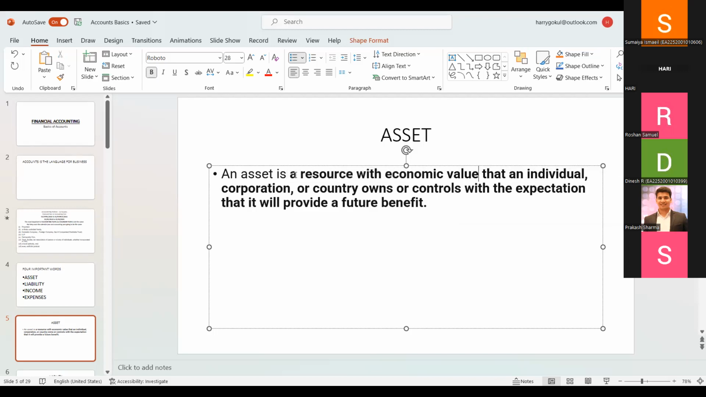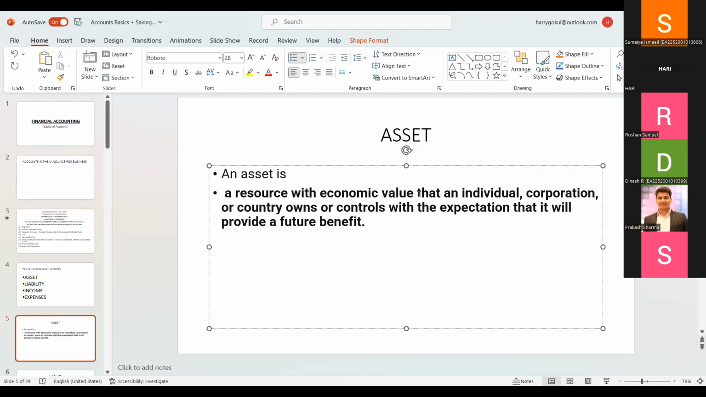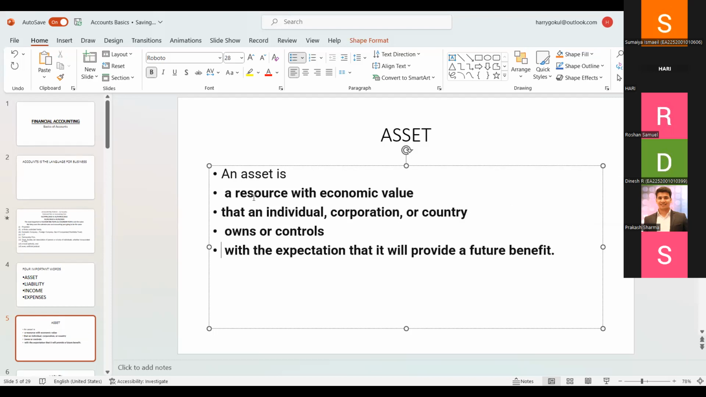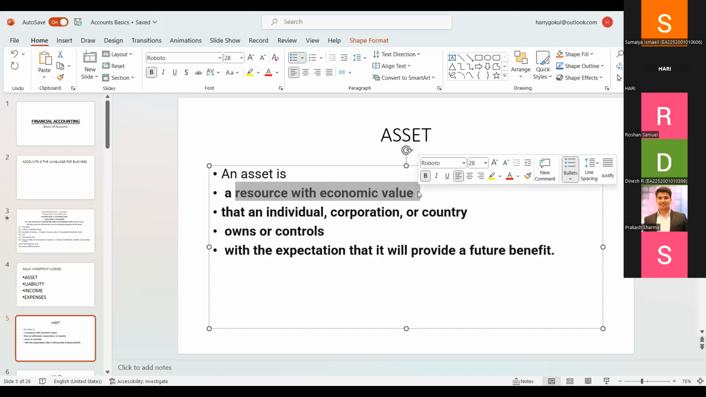Maybe we can split the definition. Right now, it's a resource with economic value. Asset. I own a building, so I rented it to Reliance Trends. So I will get a resource with an economic value. Rent is the economic value. I will get the rent from my land. The land is my asset. Asset means the one which I own. In my case, I have a land with a building.